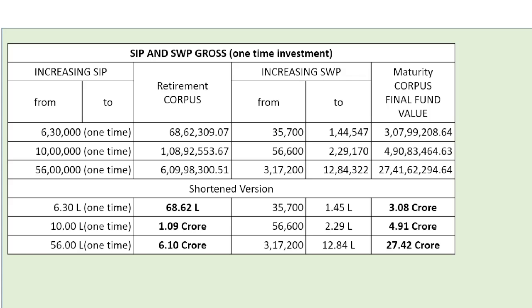This 3.07 crore can be left to survivor or nominee.